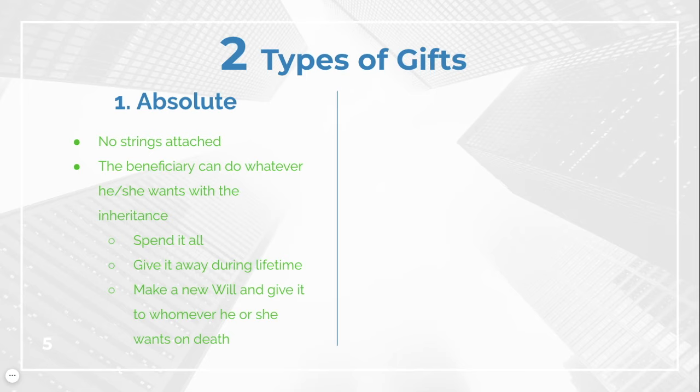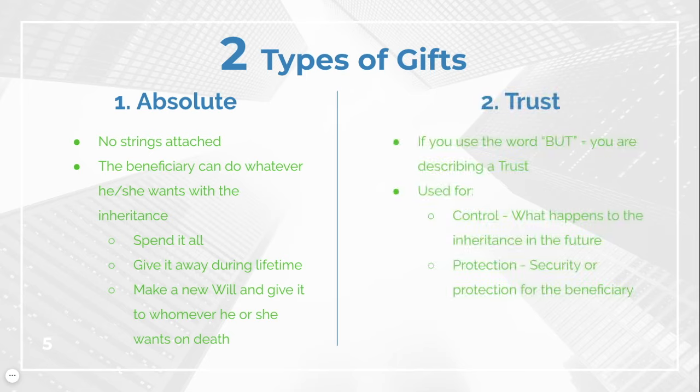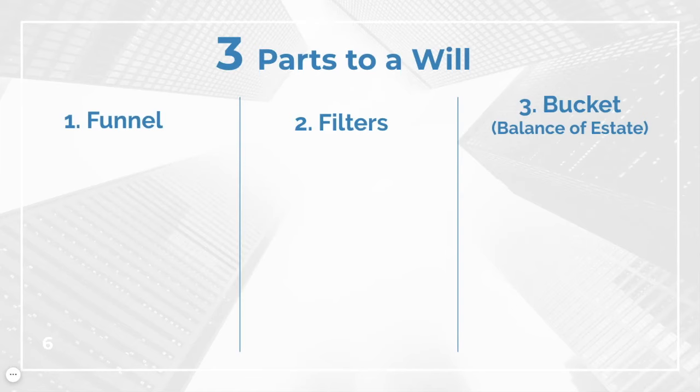The only other option, a trust, is determined if the client uses the word "but" when describing the gift. In the previous example, if they said, I want to give money to somebody but not all at once, or I want to control what happens when they die to that gift, then those are both examples of trusts, and they're used for either control, that is determining what happens to that inheritance even after the client is gone, or for protection of the beneficiary, ensuring, for example, that the beneficiary has some restrictions on what they can do with the money.